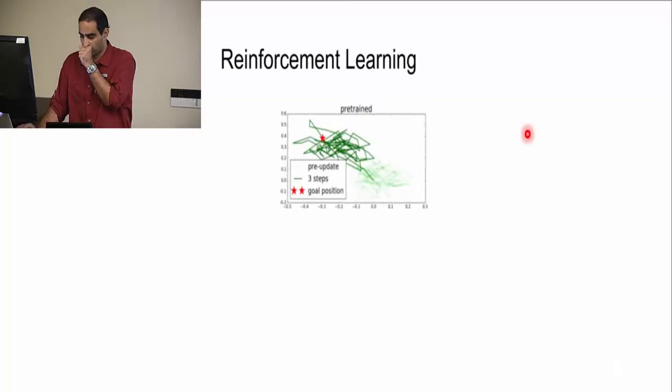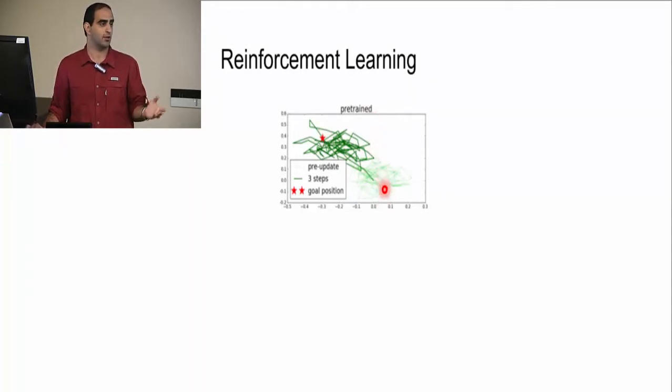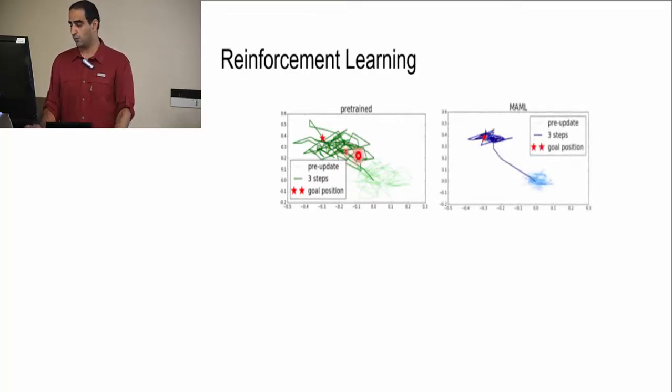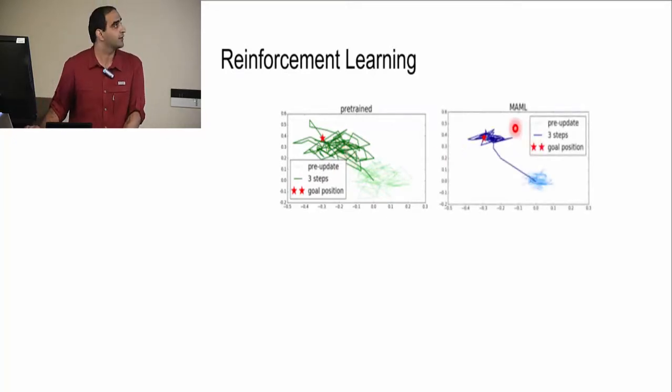So here are our experiments on reinforcement learning, and you can see these are the pre-trained results, without performing any adaptation to this target position. This is the pre-trained model, not model agnostic meta learning. And after 3 gradient steps, the footprints of the agent become something like this, which is kind of noisy with respect to model agnostic meta learning.